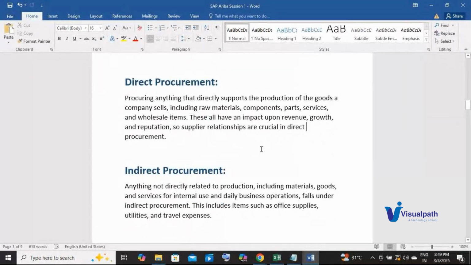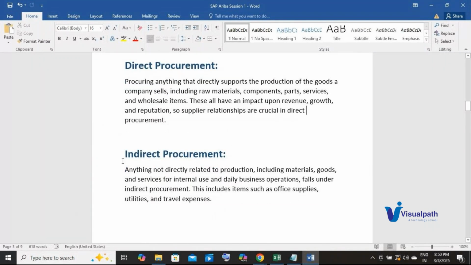Now let's understand where SAP Ariba helps or is useful in the world of procurement. Ariba is mainly useful for indirect procurement. Ariba applications mainly support indirect procurement, not direct procurement.